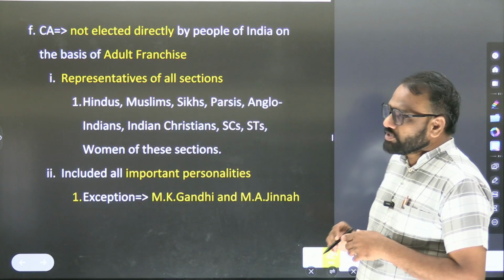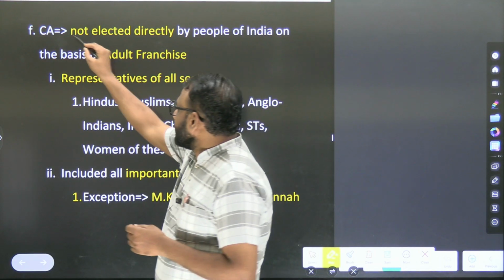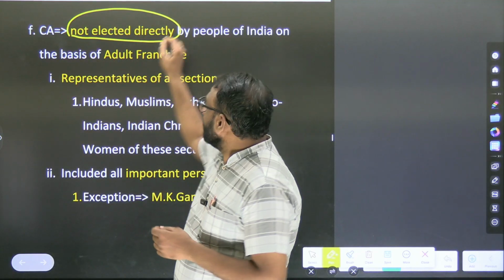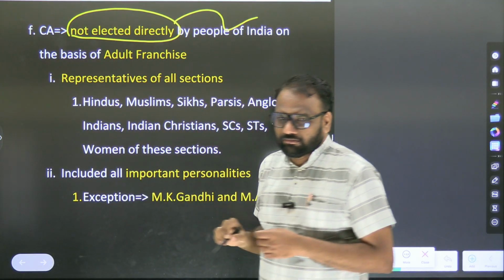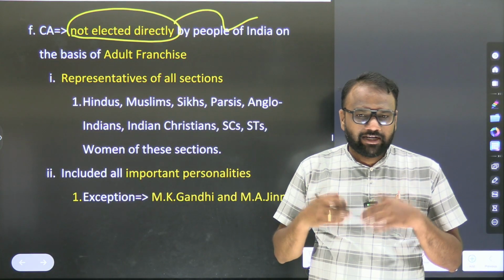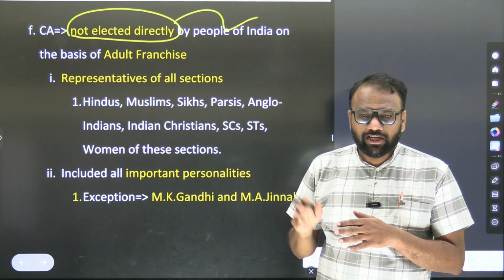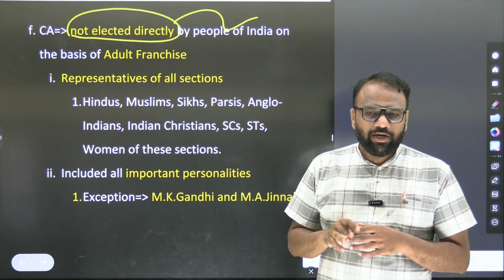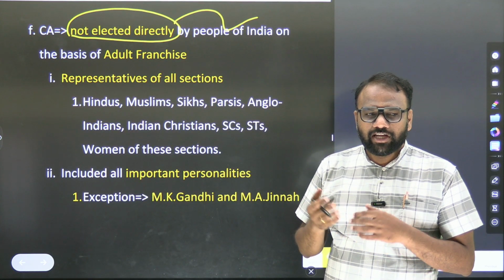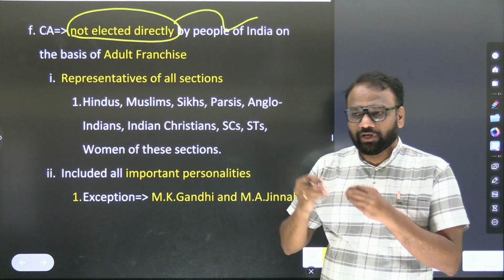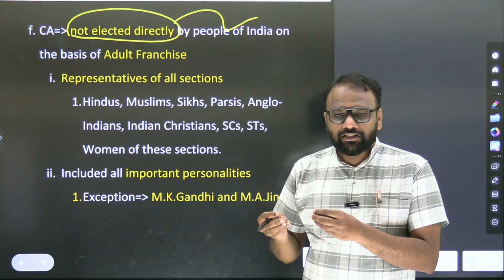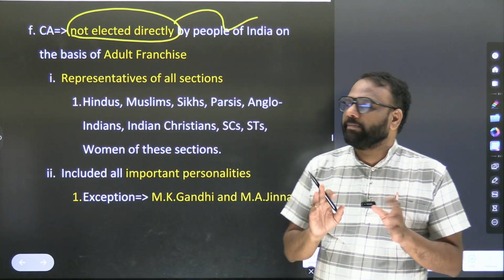So the Constituent Assembly was not elected directly by the people of India. Now the Lok Sabha members are directly elected by the people of India. Similar to that, the Constituent Assembly was not elected. It was elected indirectly, and those who voted in the indirect election were elected on a limited franchise.